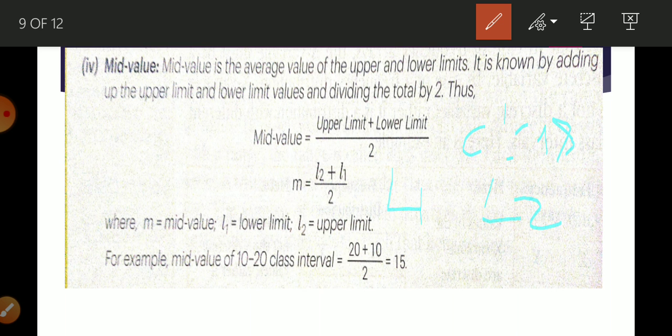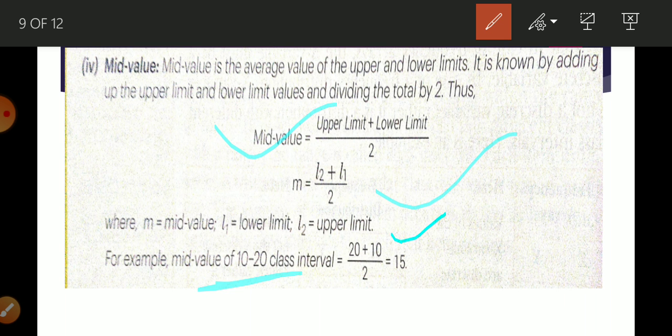So when we add these two, L2 and L1, and divide it by 2, we get mid value. Okay, so this is the equation for calculating the mid value. Like if this is the class 10 to 20, so how we are going to calculate? 20 plus 10 yani ki 30 upon 2, yani we get 15. So this is the mid value. Mid value means, mid value is the center point of the class interval.